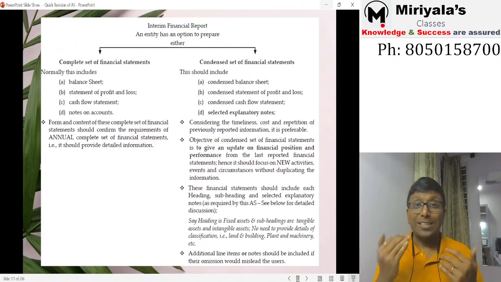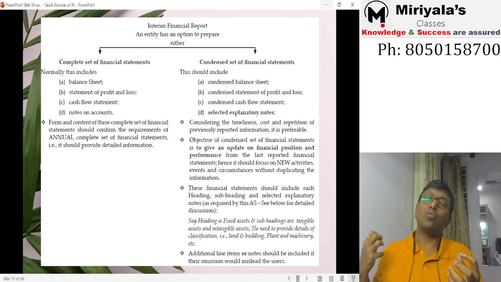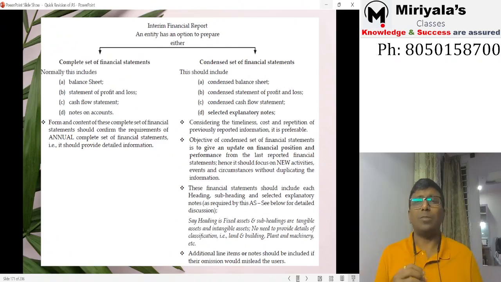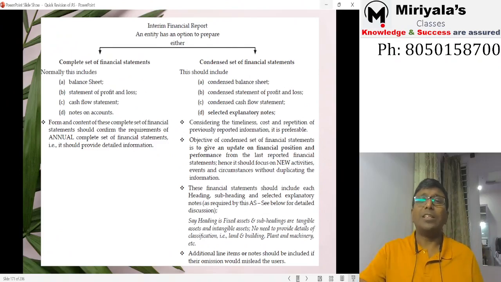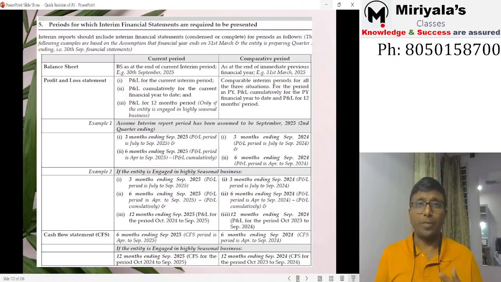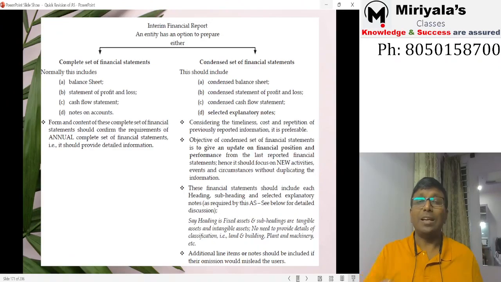That's all. What are selected explanatory notes? We don't need to give every information that you had given in the annual report, only new information. What is the new information? Accounting policy, you don't need to give. If there is any change in accounting policy, then you provide it. Otherwise, don't provide it. I hope you understand my point. But segment reporting you are supposed to give. If there is any change in the capital structure, you have to give.